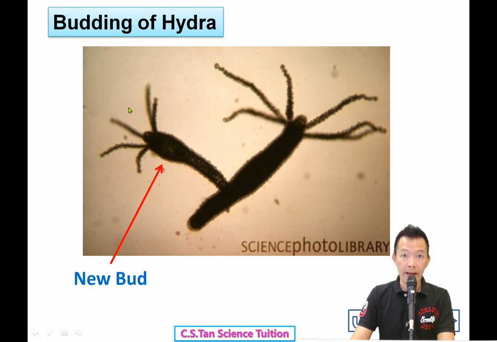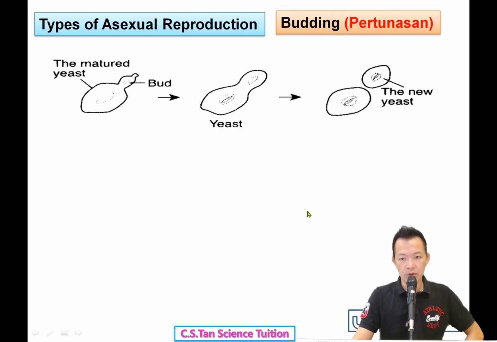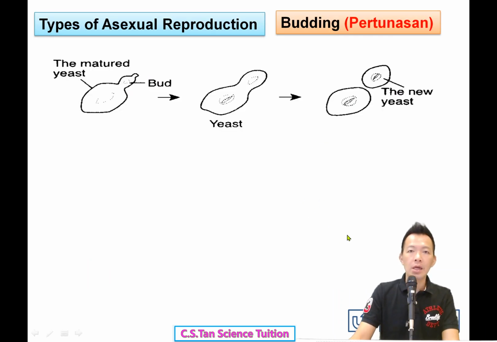So this is a new bud from the hydra, 它就这样生孩子。Remember, the new bud is actually 100% genetically identical to the parent. 它的基因、它的 pattern、它整个身体跟它的父母亲 100% 一模一样。